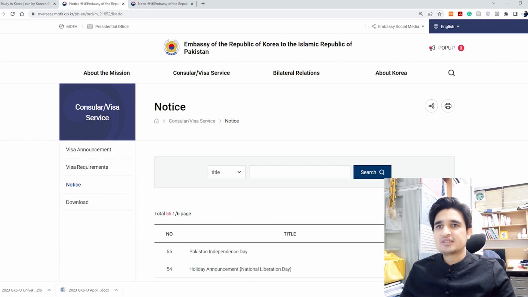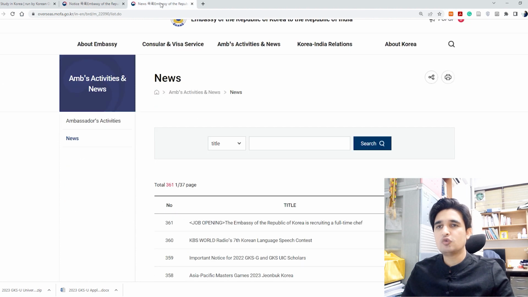Now some students want to apply through the embassy track. So how can you check the deadline of the embassy track? You have to go to the embassy website of your country. For example, if you want to apply from Pakistan, you have to open the website of the Korean embassy in Pakistan. And if you want to apply from India, you have to open the website of the Korean embassy in India. Then go to the news section.